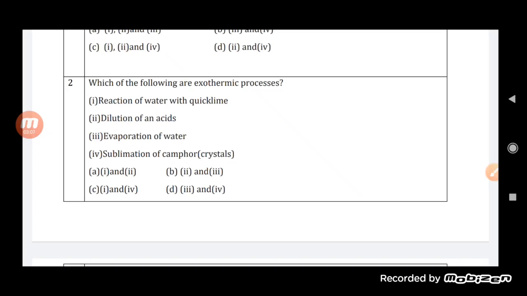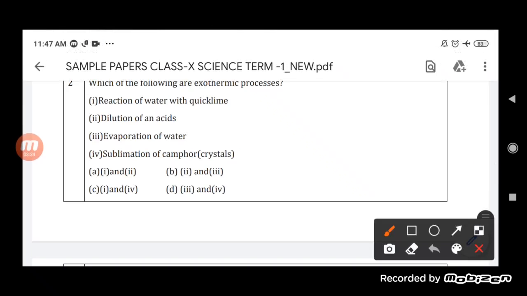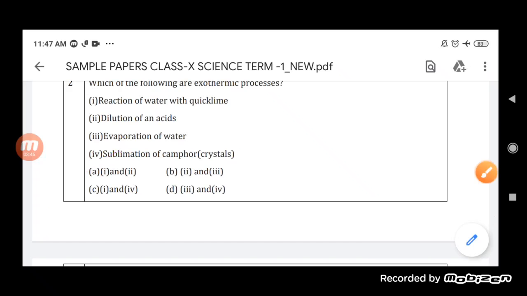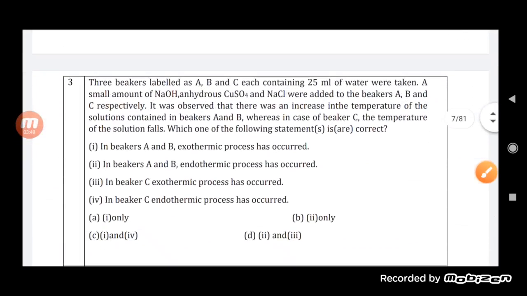Then the next one is evaporation of water. Evaporation of water basically takes heat from the surrounding to get evaporated. So this is an endothermic process, not an exothermic process. Sublimation of camphor also needs heat so that it can sublime. So this is also not an exothermic process. So if we look at all the options, students, the first and second, reaction of water with quicklime and dilution of an acid, are exothermic, while the other two are not.